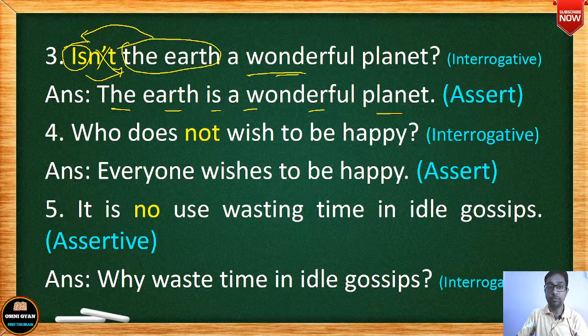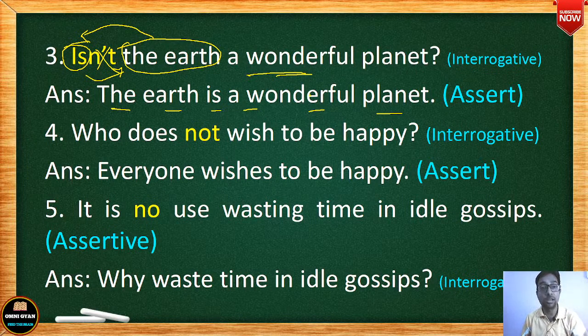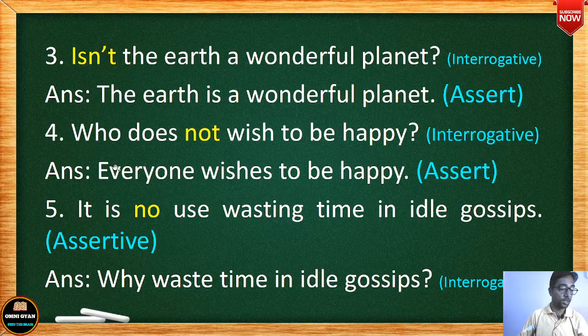The expression of this sentence is that the person is trying to ask you, trying to convince you that isn't the earth a wonderful place? He means to say this, that yes, the earth is a wonderful place. Okay. Next you see.